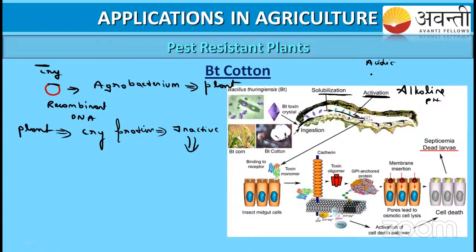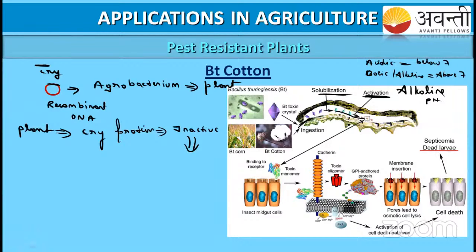Basic means alkaline. If it is below 7 we call it acidic, and if it is above 7 pH we call it alkaline or basic. So this enzyme is going to activate only above 7 pH.